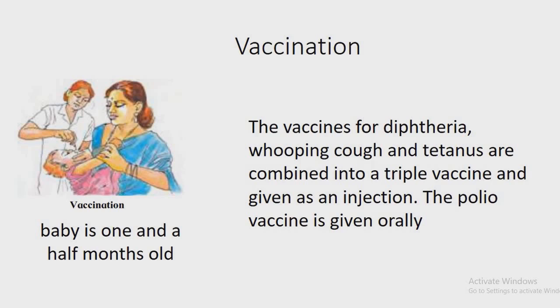against it. That is why as soon as a baby is born, she is given the tuberculosis vaccine. When the baby is 1.5 months old, she is given vaccination against diphtheria, whooping cough, tetanus and polio. 2 more doses of these vaccinations are given at intervals of 1 month. The vaccines of diphtheria, whooping cough and tetanus are combined into a triple vaccine and given as an injection. The polio vaccine is given orally.